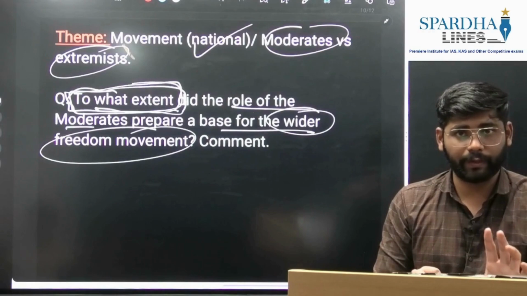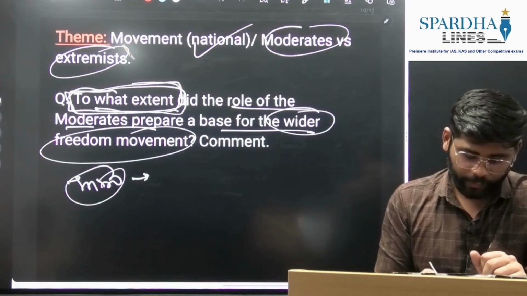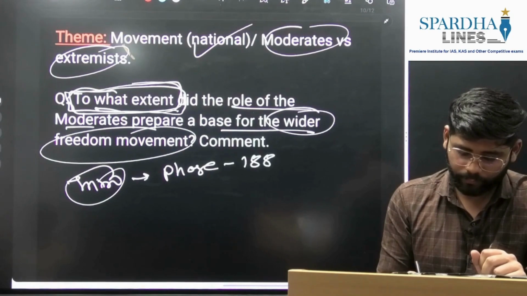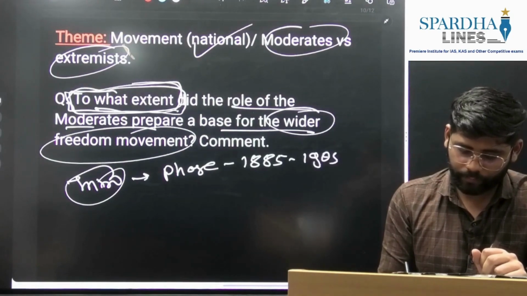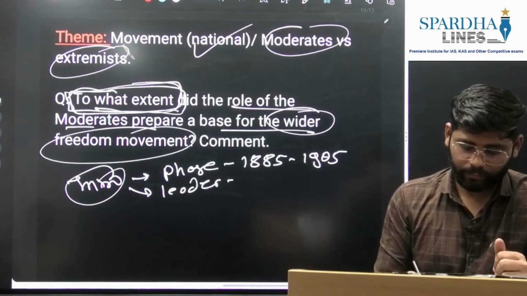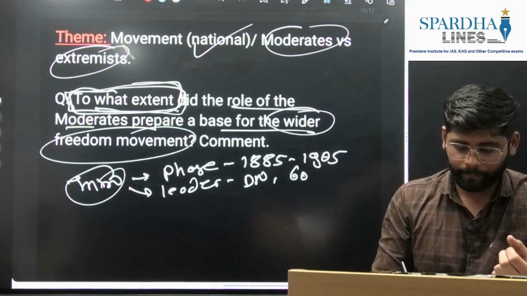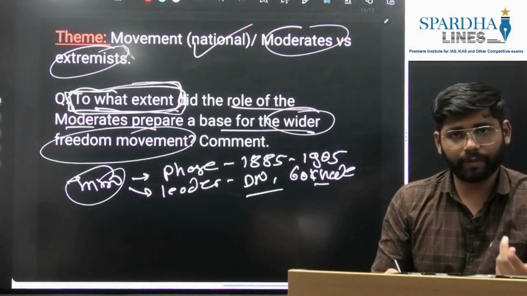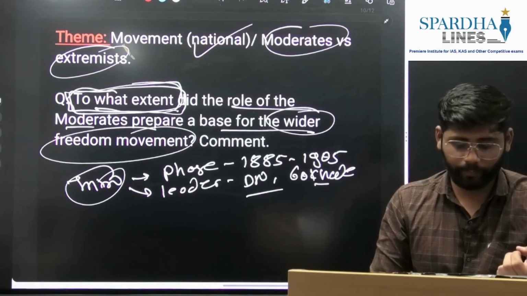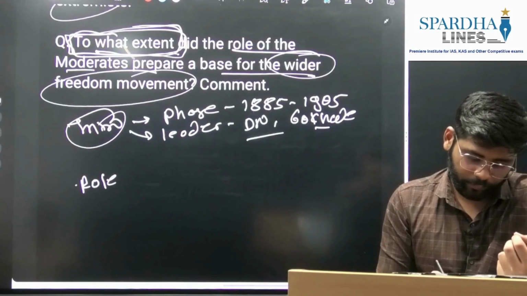To what extent? Again, when it comes to the introduction, we write about the moderate phase, 1885 to 1905. We can mention the major leaders, Dadabhai Naoroji was there, and others like Gokhale. So we can mention the major leaders and directly move towards our body part now. The first would be the role of moderates.